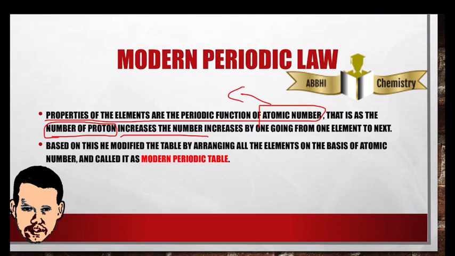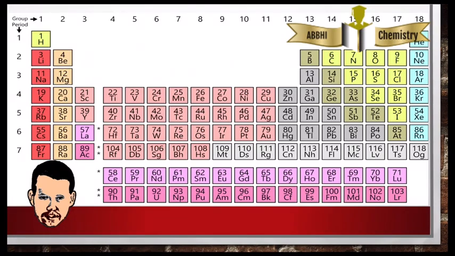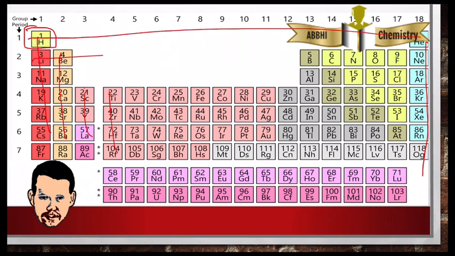So he modified the entire table, arranging the elements based on atomic number, and called it the modern periodic table. Let's look over here. This is the modern periodic table which we are using at present. In this we have hydrogen separately placed, and these are the group numbers: group 1, group 2, 3, 4, up to 18. And these are the periods: 1, 2, 3. These are called the periods.